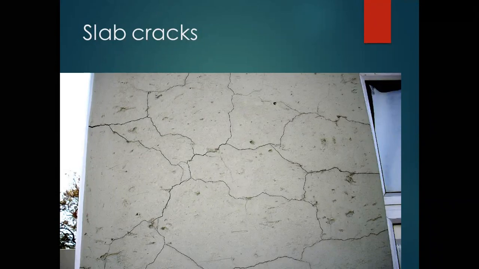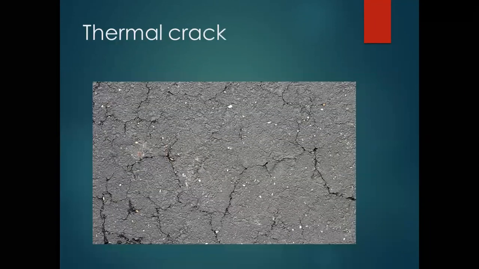So if cracks develop, the strength of that slab portion also goes on decreasing. You can see these thermal cracks, which are because of the change in temperature. Somehow the temperature is less, temperature is more, and during the summer, such types of thermal cracks are produced on the top of the concrete.